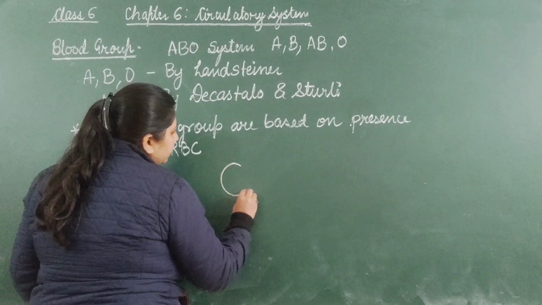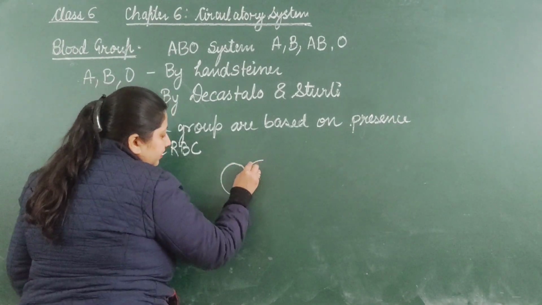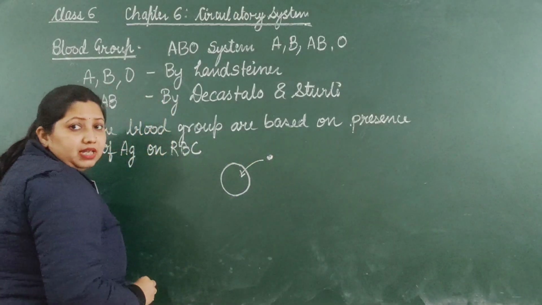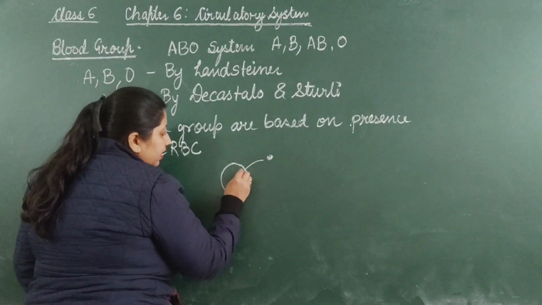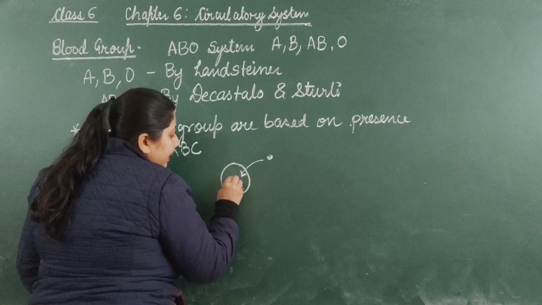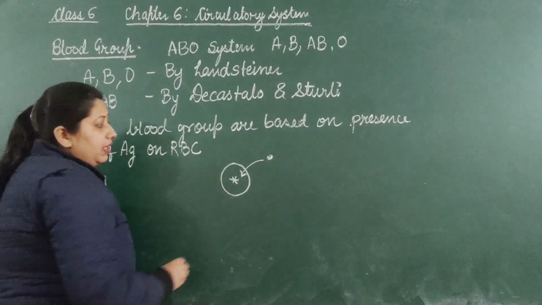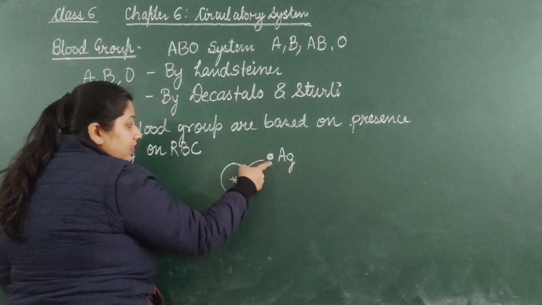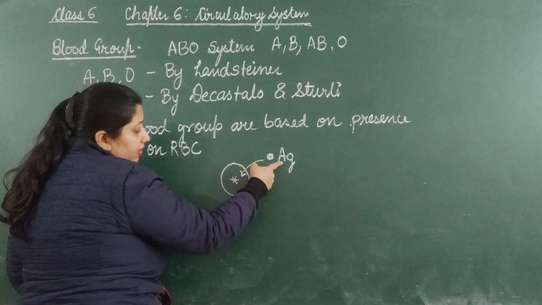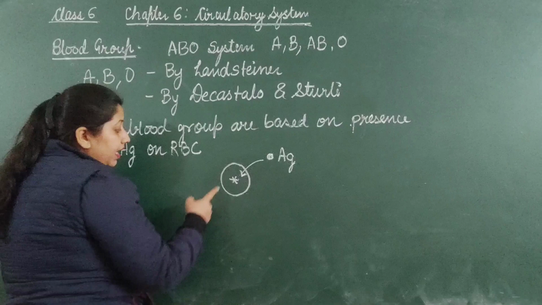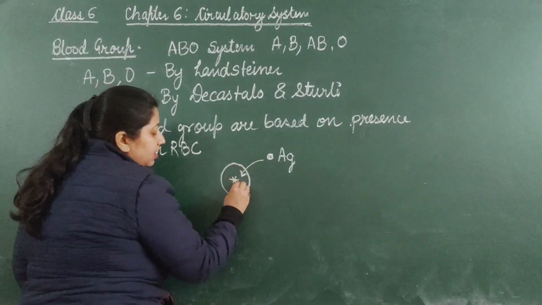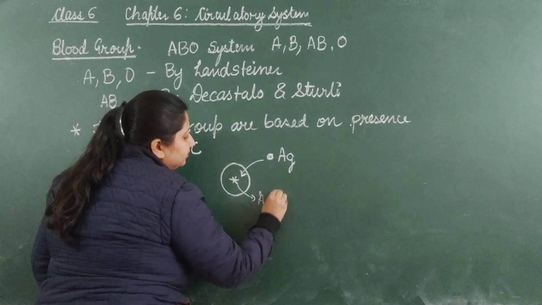Suppose this is the body, and if any foreign particle comes in, our body forms a chemical called antibody. So the foreign particle is called antigen, and the particle formed against this antigen is called antibody.